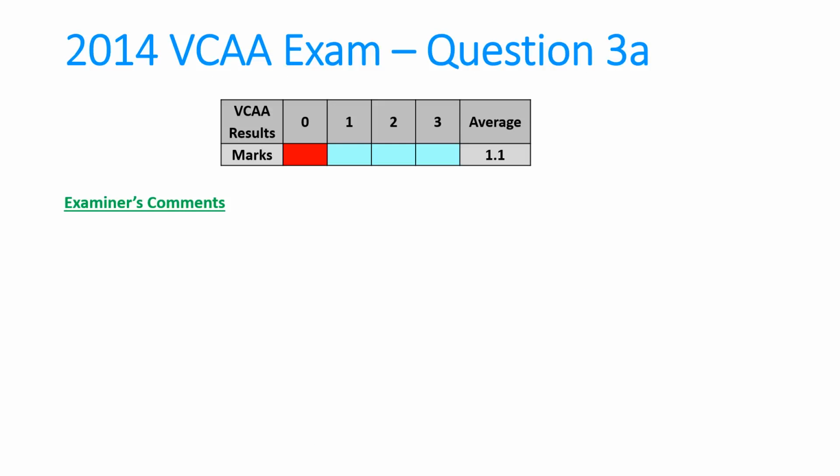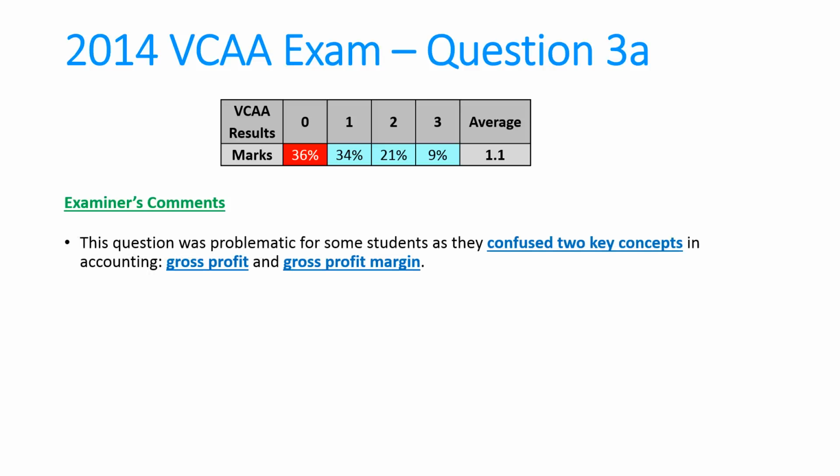Looking at that, it was a tough question, so I went through 6 points you could have spoken about there. You only needed 3, and obviously with an average of 1.1, a lot of the state had trouble with that. So 36% got 0, and then looking at the top end, again a tough question, only 9% of the state could get 3 out of 3.